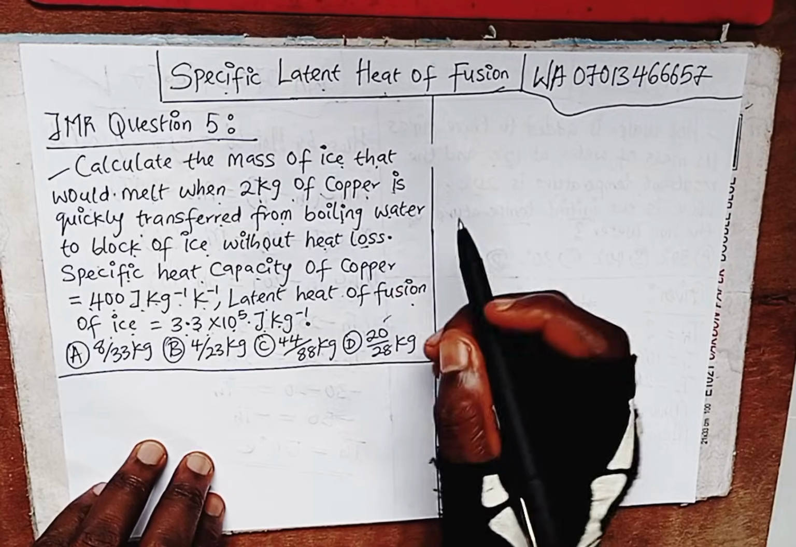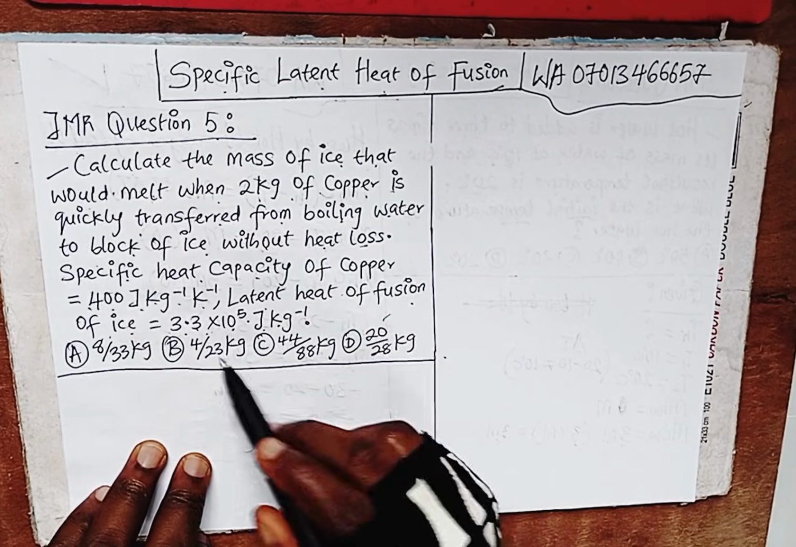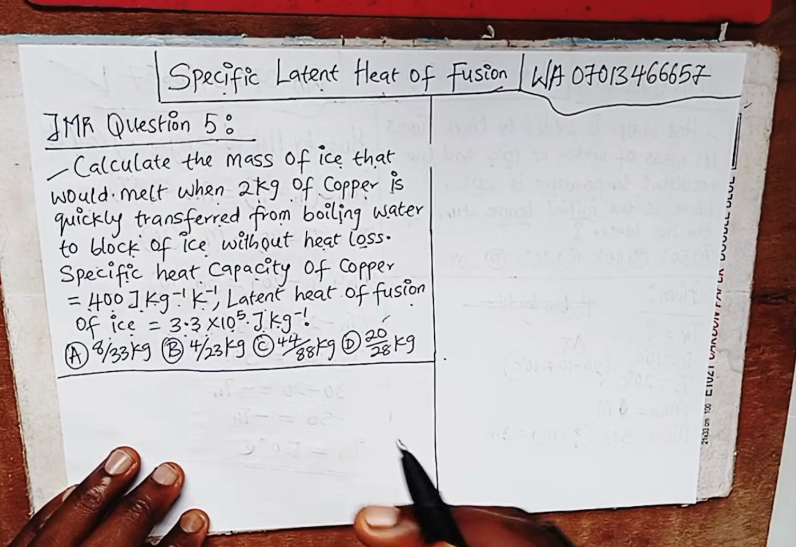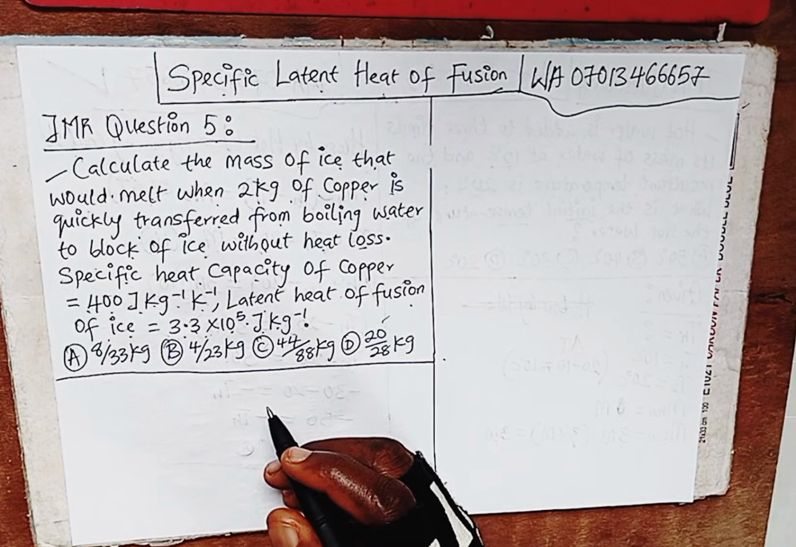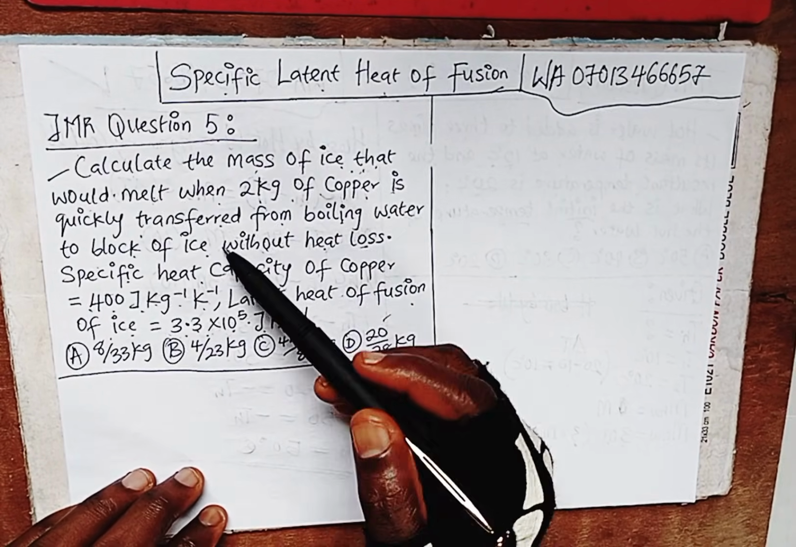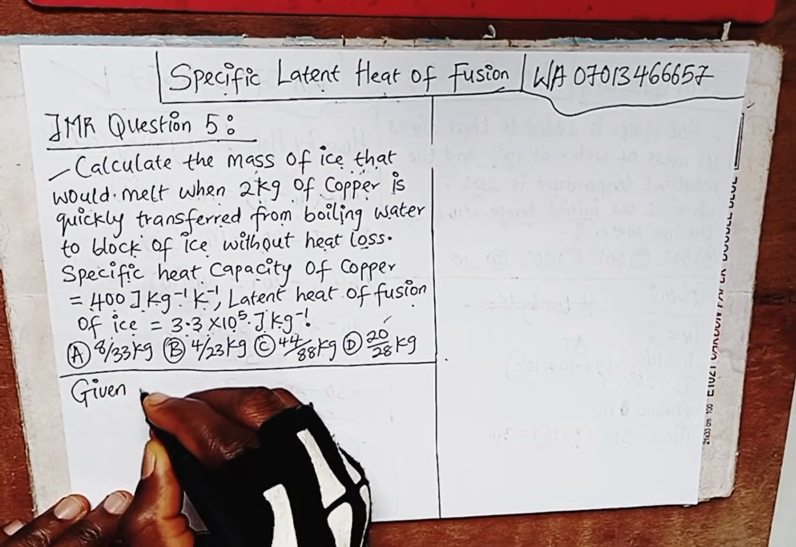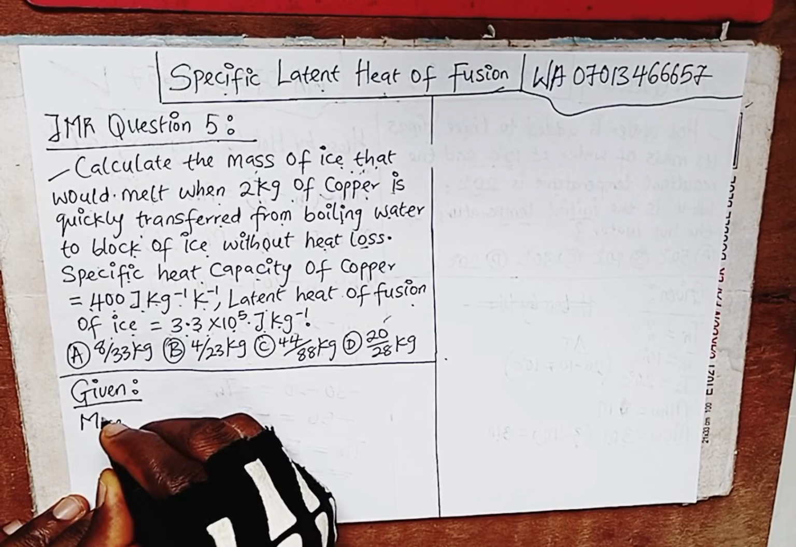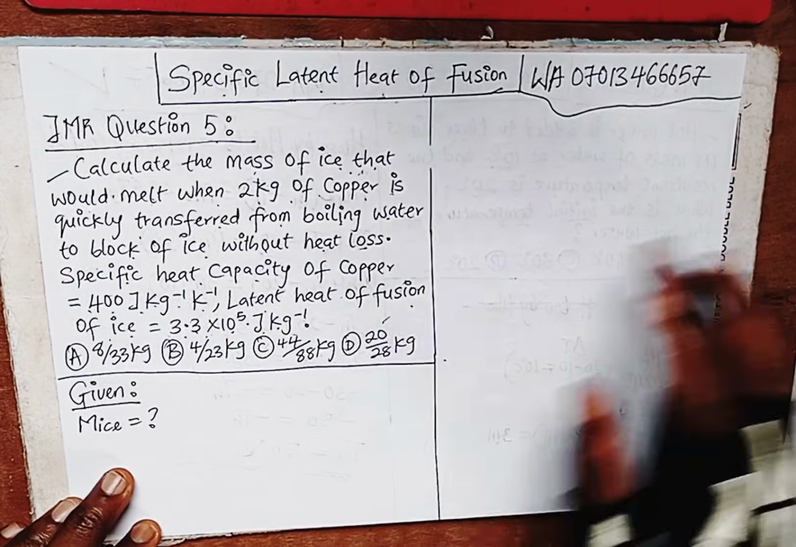Okay, so first of all, we look at the options. What are they represented in? All options are represented in kilograms. So our answer should be in kilograms and it should be a fraction. All right, so what were we told to find? We were told to calculate the mass of ice that will melt. So we put it here: mass of ice equals question mark. This is what we are looking for.